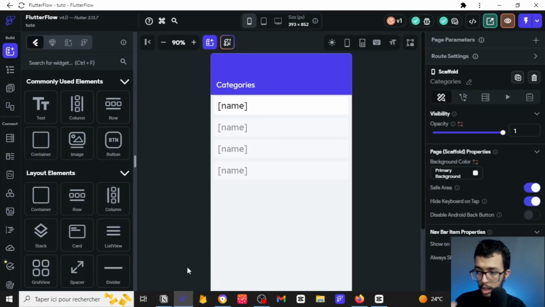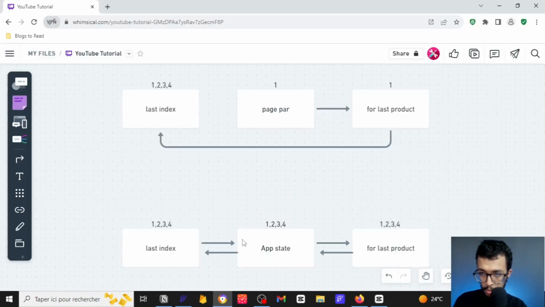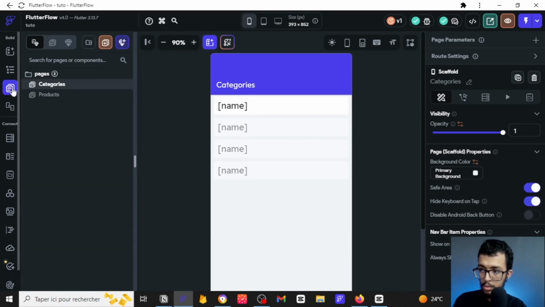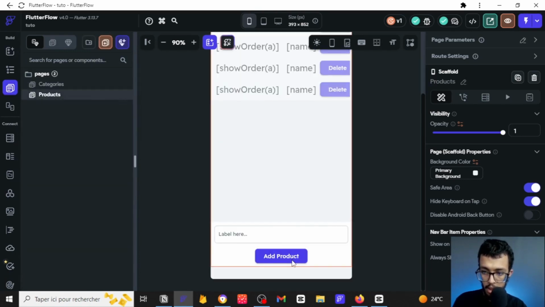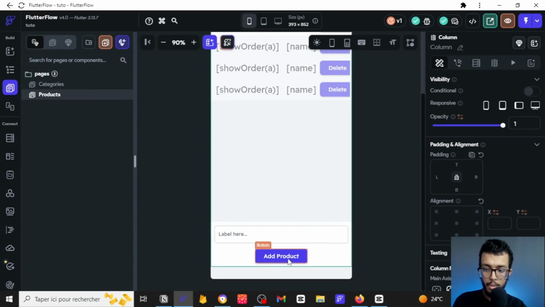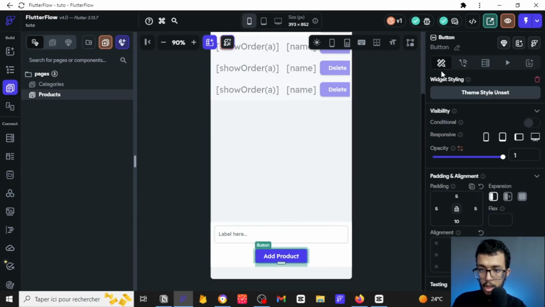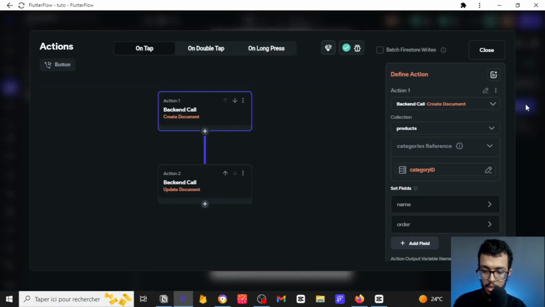So we can go there, and what we want is to change this guy. This guy is somehow the middleman between checking the last index and providing it to us, so we can find the order of the next product or the next item in our list. So here is where we are going to be creating a product, and you saw that for adding, as you can see from here.